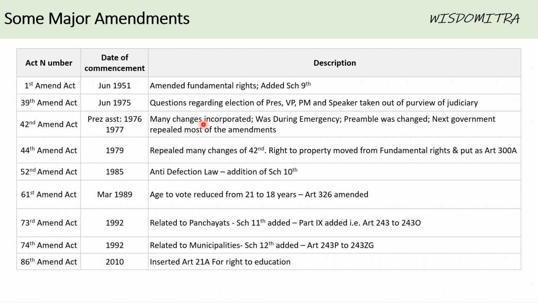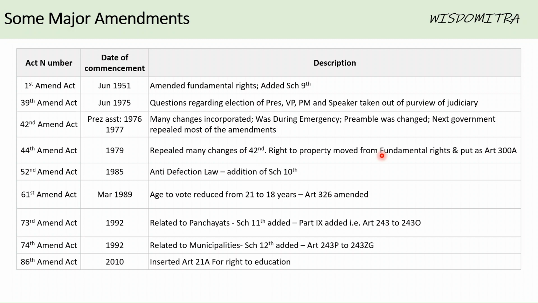Many changes were incorporated. It was during the emergency, and the most important aspect that you should know about is that three words were added to the preamble: socialist, secular, and integrity. These three words were added in the preamble, right? And the next government, after this particular amendment, repealed most of the changes by amendment number 44. So you should know about the 44th Amendment Act as well, 1979. It repealed many changes that were introduced in the 42nd Amendment.